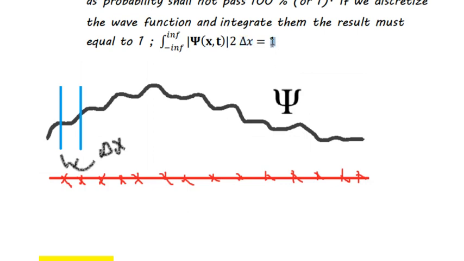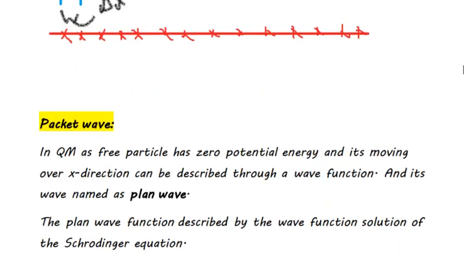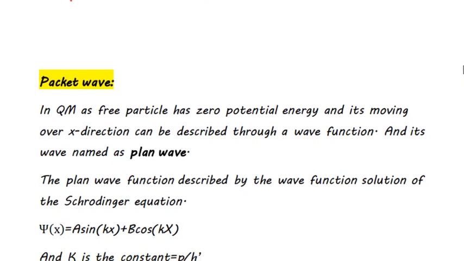What does this mean? This means if you have a wave function, the particle 100% has to be located somewhere in this wave function. We cannot tell now where it is located, but it's 100% somewhere here in this wave function. It cannot be in another place, it's only in this wave function. So this is the constraint for the wave function.